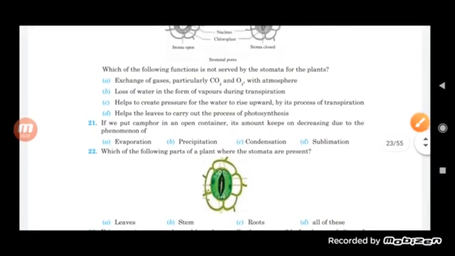Next one is, if we put camphor in an open container, its amount keeps on decreasing due to the phenomenon of. So if we put camphor in an open container, you know that it starts evaporating. It means camphor, being solid, gets converted into the gaseous state. And this process is called sublimation.